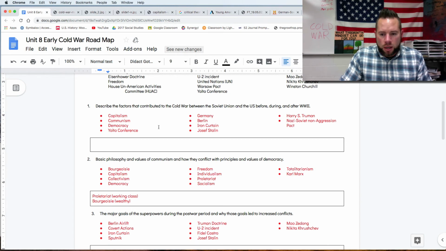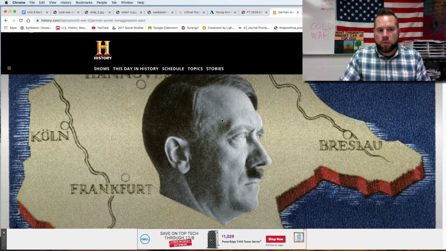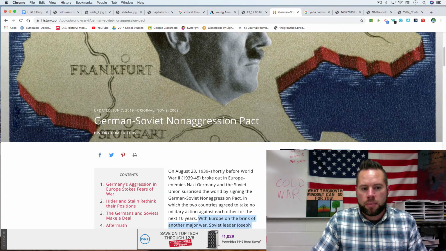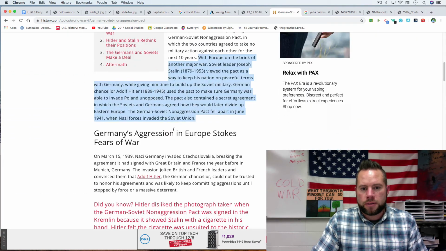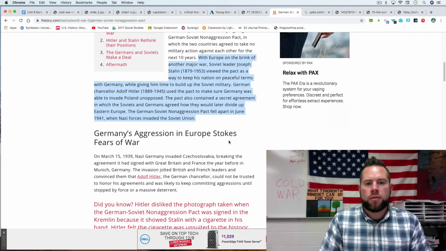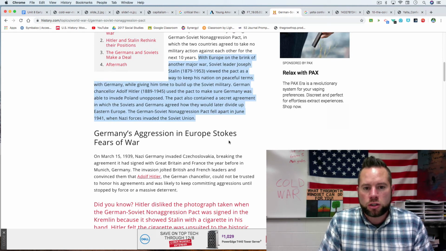All right, so we're going to start here, because this is going to explain how this whole Cold War starts from World War II. The Nazi-Soviet Non-Aggression Pact. So let's see what that was. This is from history.com. With Europe on the brink of another major war, Soviet leader Joseph Stalin viewed the pact as a way to keep his nation on peaceful terms with Germany while giving him time to build up the Soviet military.